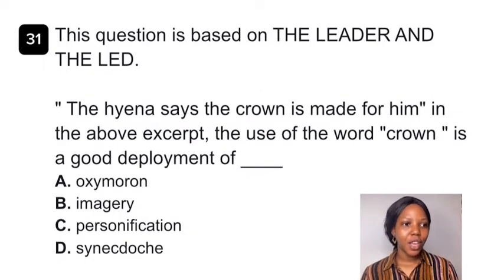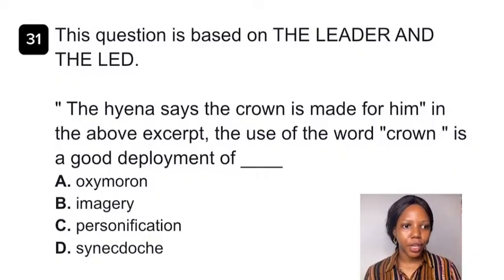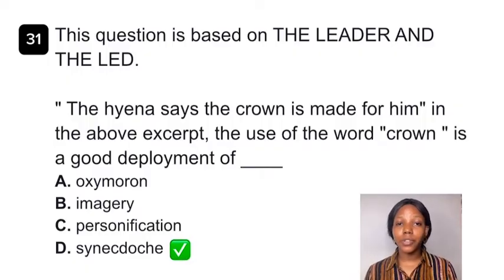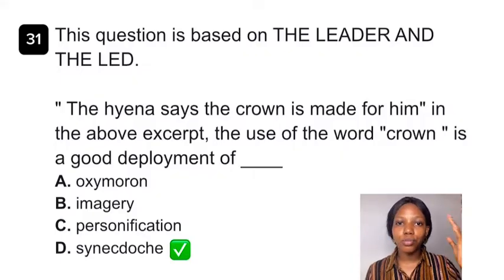Question 31. So this question is based on The Leader and the Led. The hyena says the crown is made for him. In the above excerpt, the use of the word crown is a good deployment of dash. Now the answer to this question is synecdoche. Synecdoche is a figure of speech in which a part is used to represent a whole. What's the part here? The part is the crown, the object that a king or a ruler wears, and it symbolizes authority and leadership. And this is the whole that it represents.